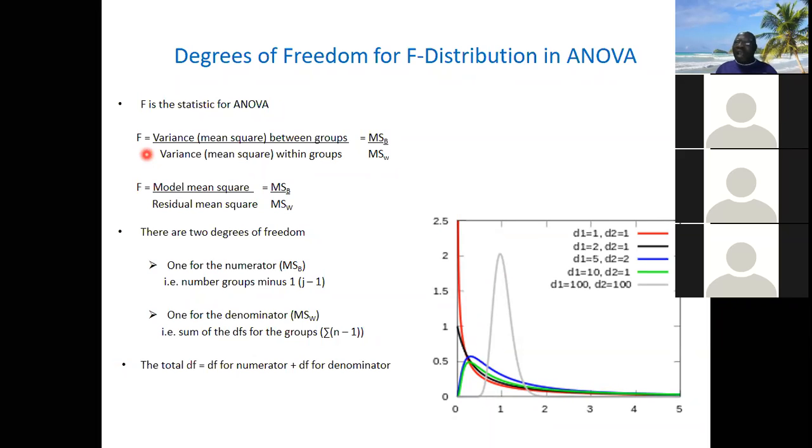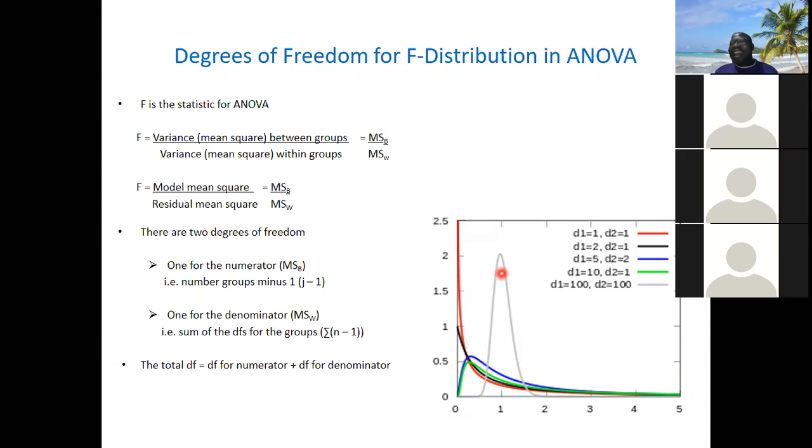The variability you observe among the three groups is the mean square, or variance, between the groups, and that is what serves as the numerator in F. But we know that inside each group there is also variability in the values. The values are not the same. So the variance within the group is the mean square within group.